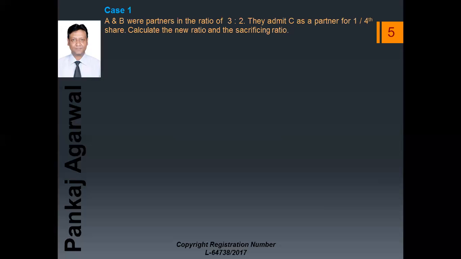This is the format that I am going to show. Try to make the same kind of format. A and B were the old partners. They are marked with color yellow. C, who is the new partner, is marked with red color. You can circle C. Old ratio was 3:2 among A and B, and C was admitted for 1/4 share.